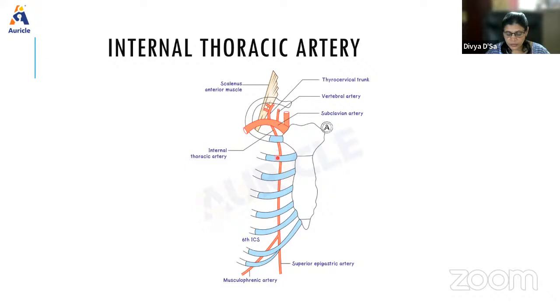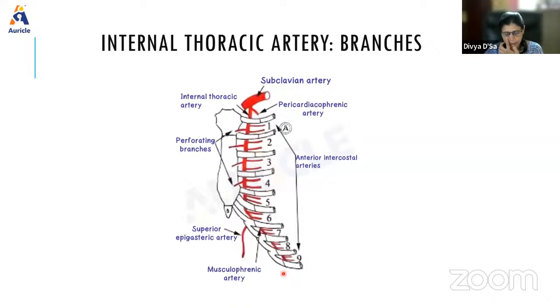As the artery enters the thorax, it passes downwards and medially behind the sternal end of the clavicle and the first costal cartilage. Here, it is crossed in the front, from lateral to medial side, by the phrenic nerve. After that, it descends vertically behind the upper 6 costal cartilages, about 1 centimeter from the lateral margin of the sternum. At the 6th intercostal space, it ends by dividing into musculophrenic and superior epigastric arteries. So that is the course of the internal thoracic artery.